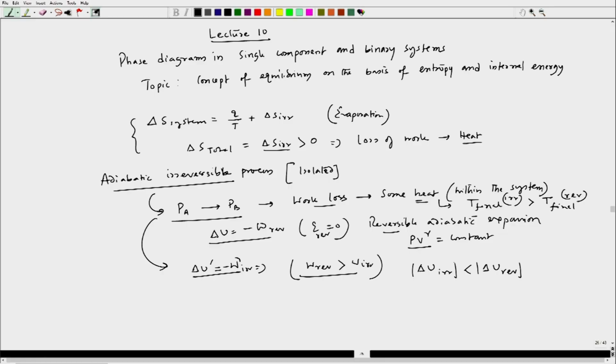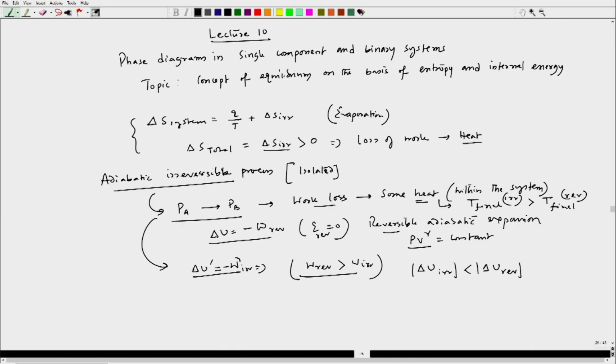Finally, the change in internal energy would again be equal to the work done, but we are not getting the expected internal energy change in order to get more work when it is an irreversible process. So, I can see that W reversible is greater than W irreversible.